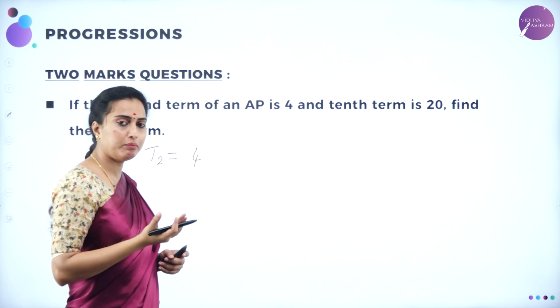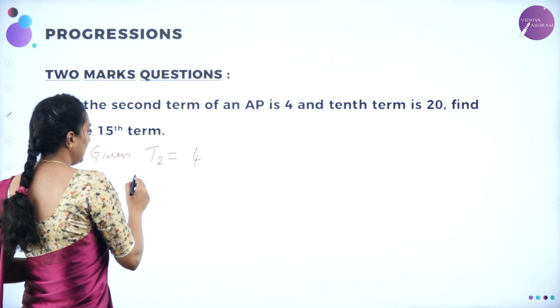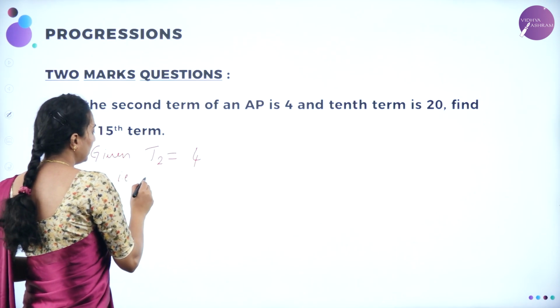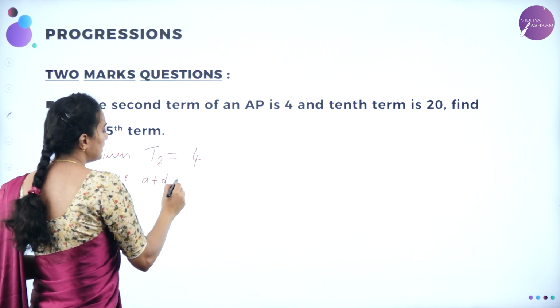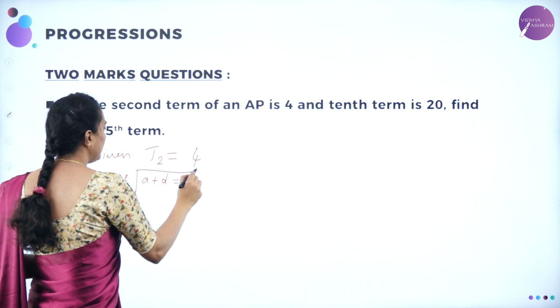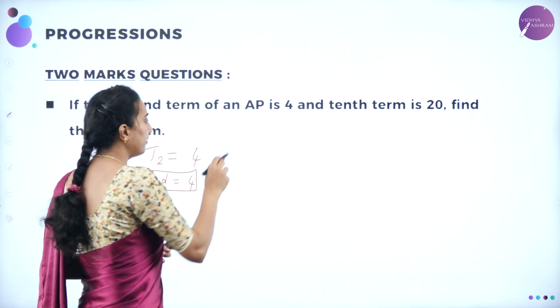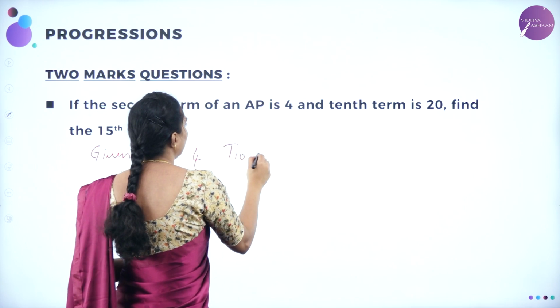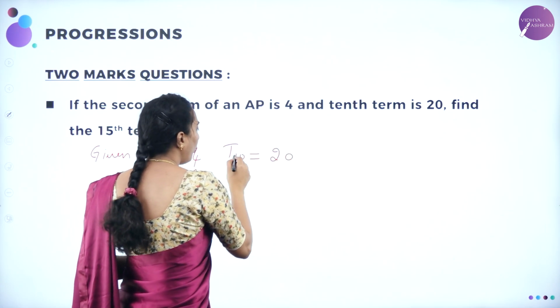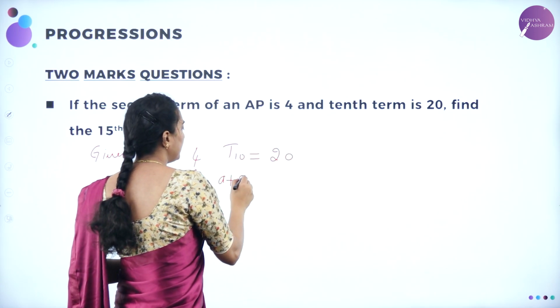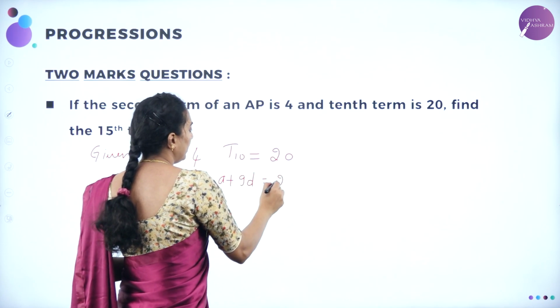We know T2 can be written as how? A plus D, that is A plus D is equal to 4. Let me keep this one as it is. And they have given 10th term, that is T10 is equal to 20. We know T10 can be written as A plus 9D is equal to 20.